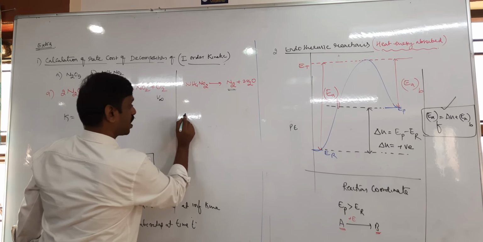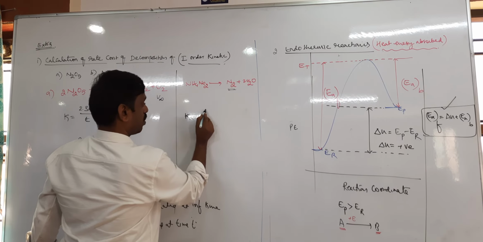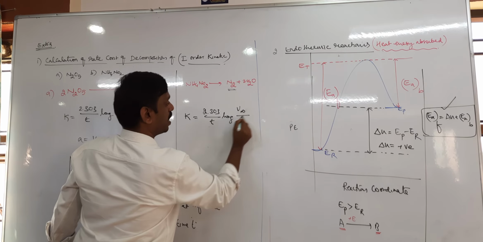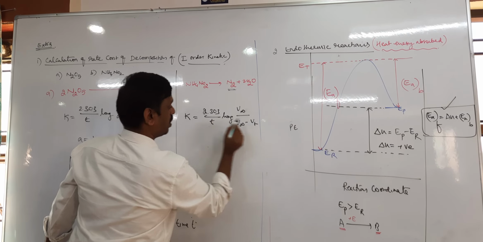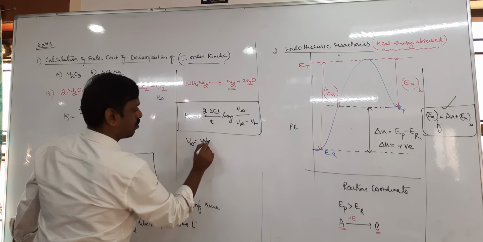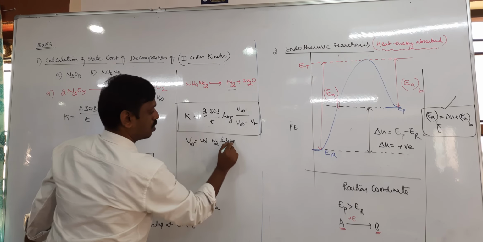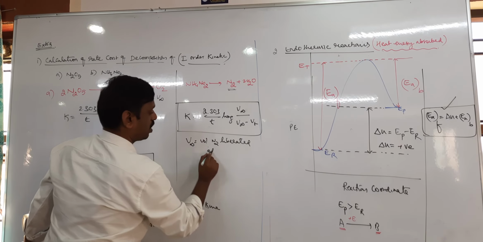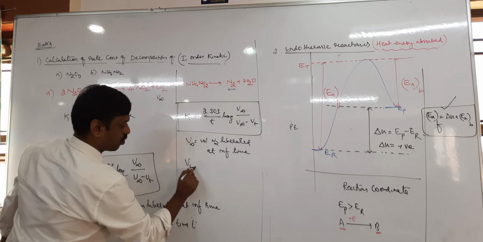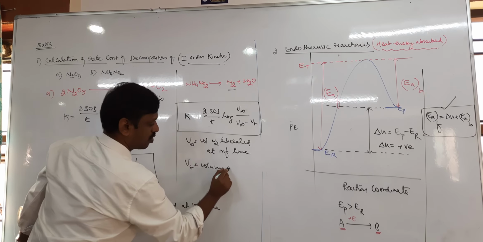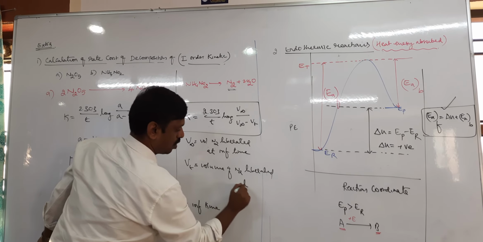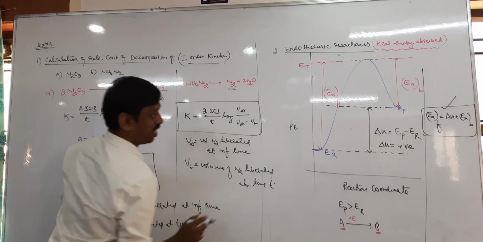So it becomes the same or not? K equal to 2.303 by T log V infinity by V infinity minus VT. Same here, V infinity equal to the volume of N2 liberated at infinite time, and VT equal to the volume of nitrogen liberated at time T.